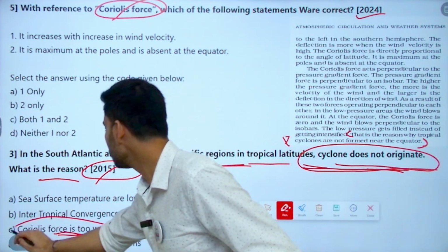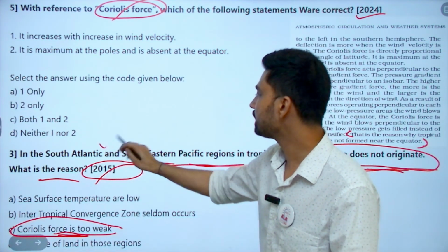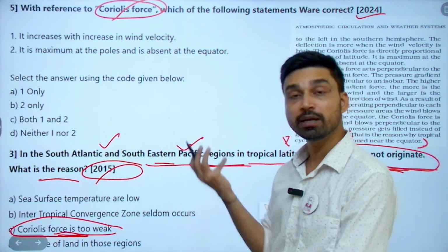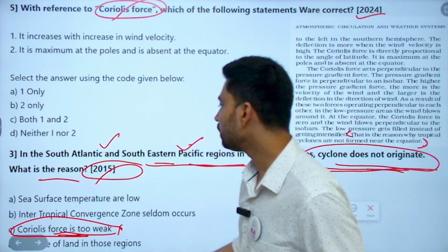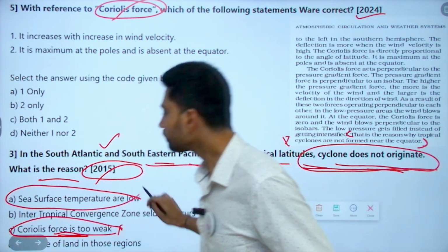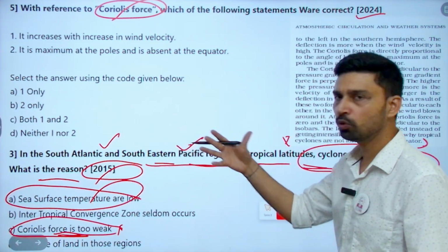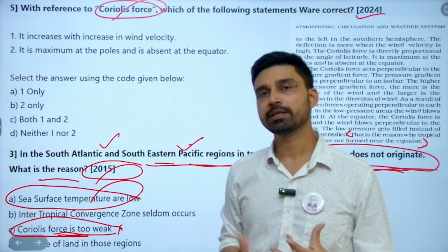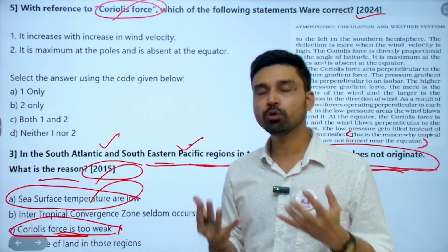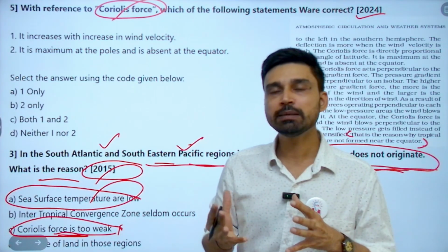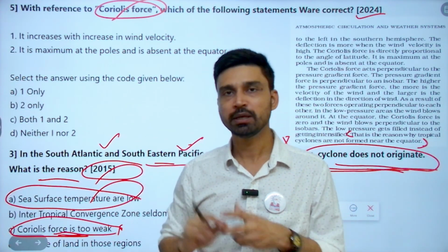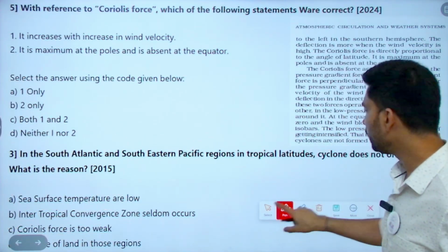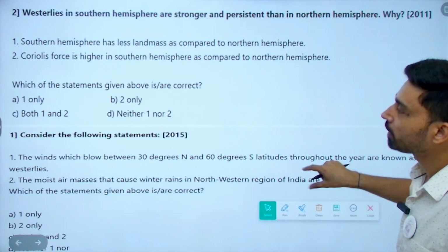Here we have given Coriolis force is too weak. But keep in mind, they are asking about South Atlantic and Southeastern Pacific, not about the equatorial region. That means this cannot be the option. The region is this one. Sea surface temperature in these areas is low because of the lack of land masses, and because of the lack of land mass, we know that in the southern hemisphere, ocean temperature is relatively lower as compared to the northern hemisphere, and that's why the probability of cyclone formation is relatively less.